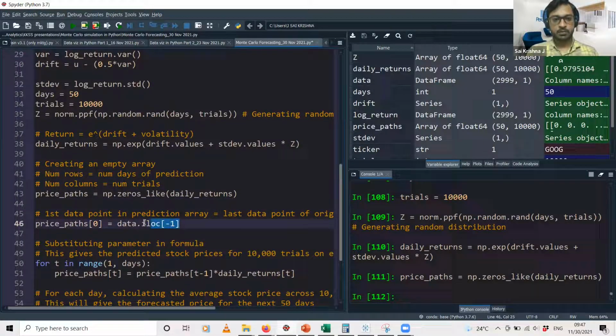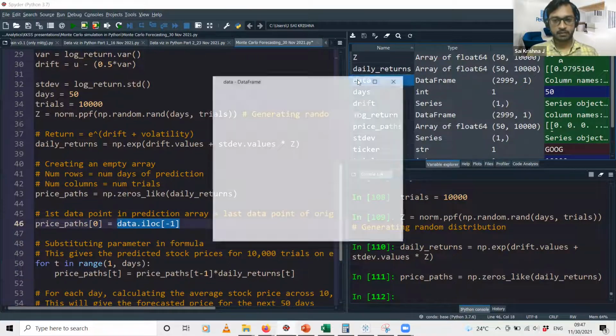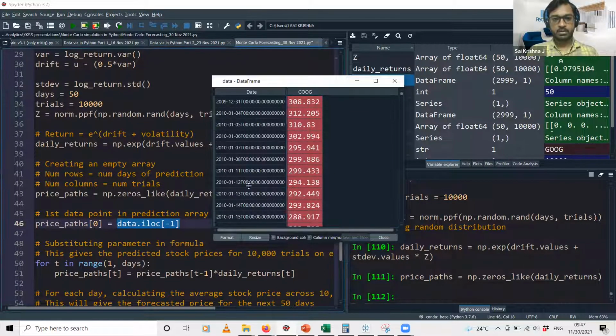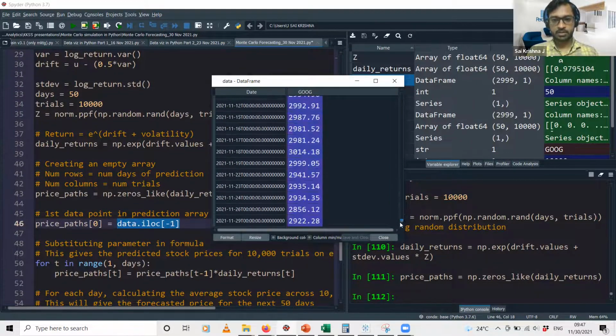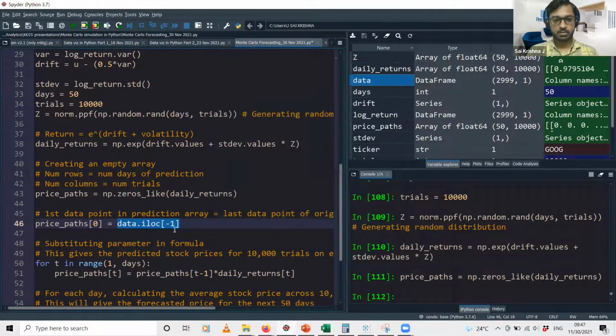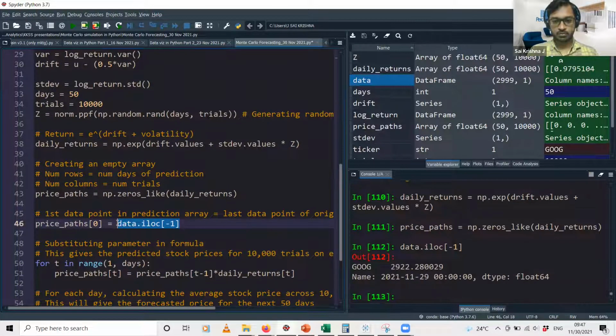For that I'm just using this command, data.iloc[-1]. If you see, this is the stock price data that we have. data.iloc[-1] will give you the price in the last row of this data, which is 2922.28. Let me just run this particular piece of code to show you.